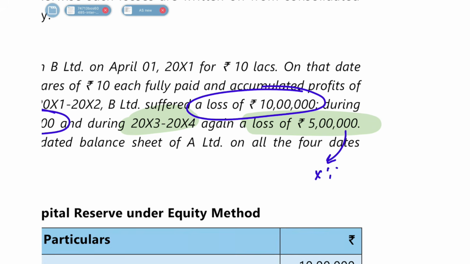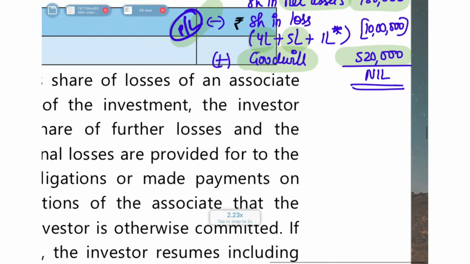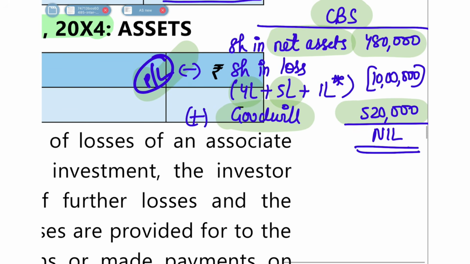So 5 lakh into 40%, your share in loss is how much? Let's do this. 5 lakh into 40%. So your share in loss is 2 lakh rupees. If your share in loss is 2 lakh rupees, then what will happen? Here, instead of 1 lakh, if you take a share in loss of 2 lakh rupees, it will be 4 lakh plus 5 lakh plus 2 lakh. It is going to be 4 plus 5, 9, 9 plus 2, 11 lakh.